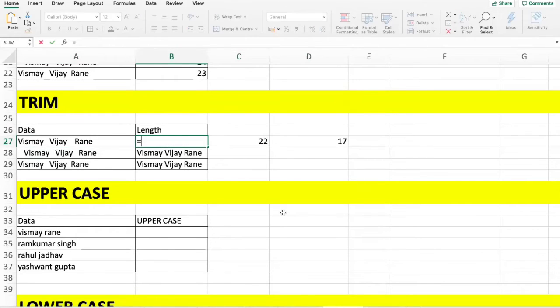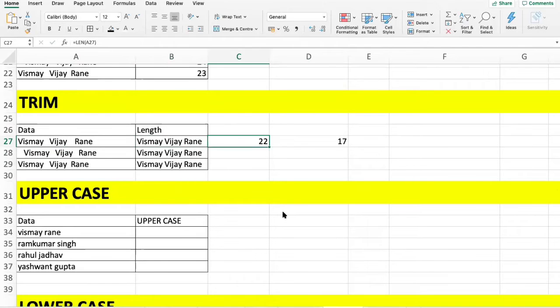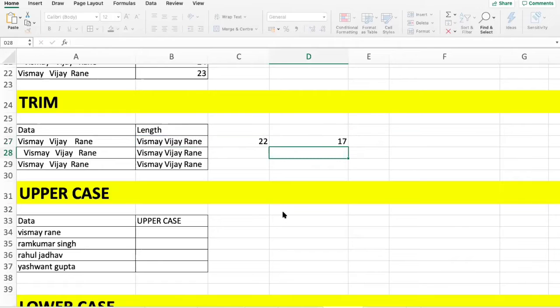When you trim it, the extra spaces get removed, and the new length after trimming goes to 17. All the extra space before and after the characters is removed. Only one single space is kept.